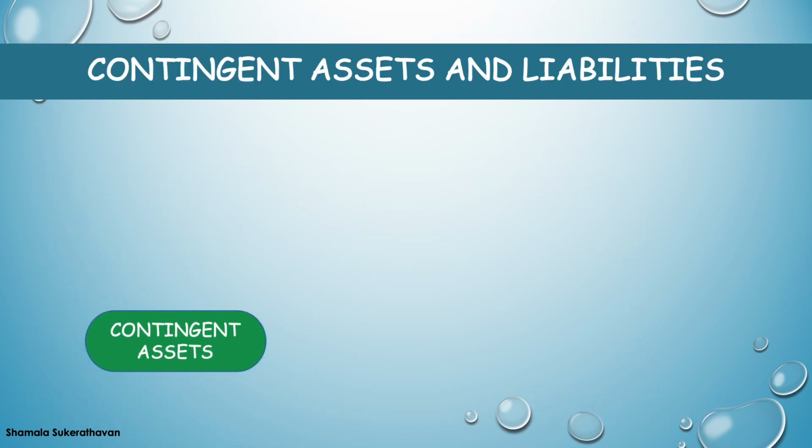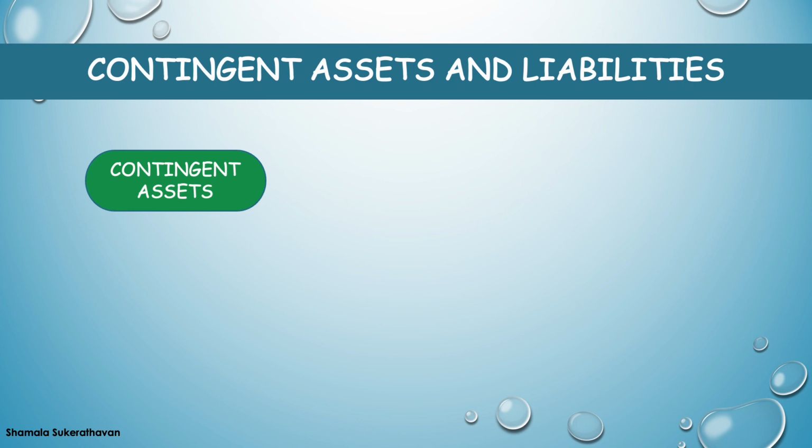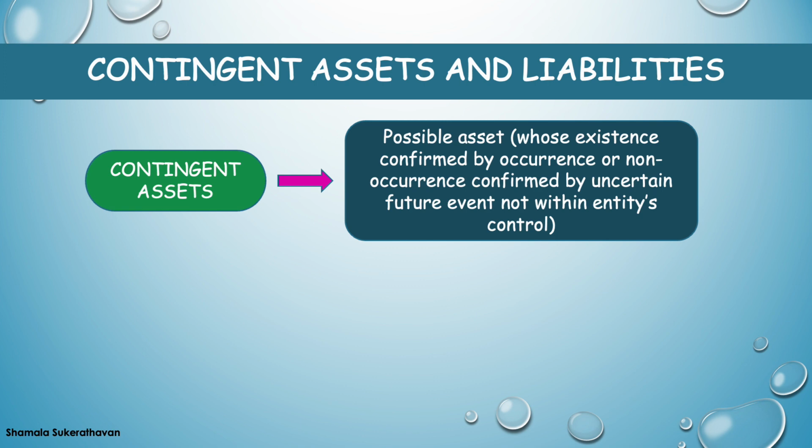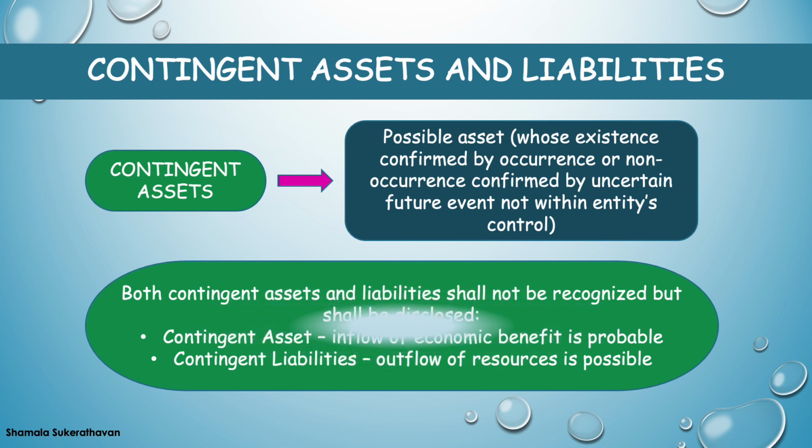A contingent asset is a possible asset that arises from past events and whose existence will be confirmed by the occurrence or non-occurrence of one or more uncertain future events not wholly within an entity's control. Both contingent assets and liabilities shall not be recognized. However, IAS 37 requires an entity to make the necessary disclosure for a contingent asset where an inflow of economic benefit is probable. In the case of contingent liabilities, an entity is required to make the necessary disclosure where an outflow of resources is possible.